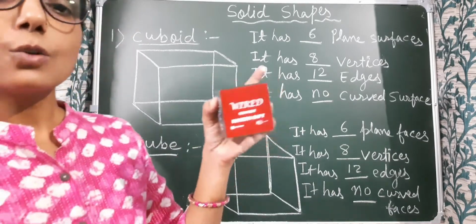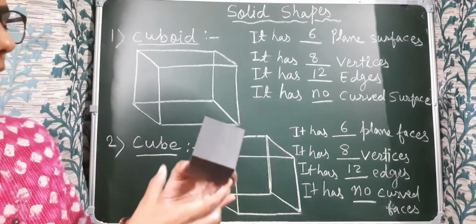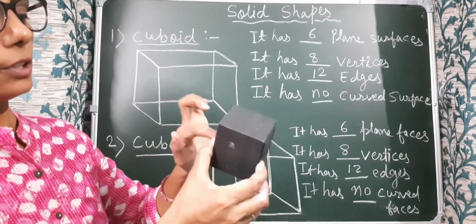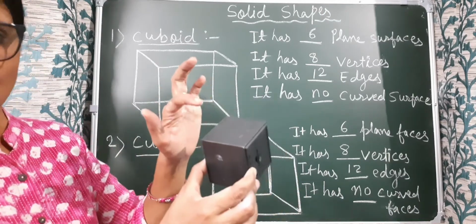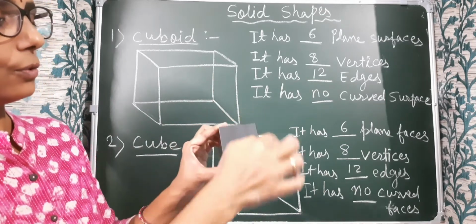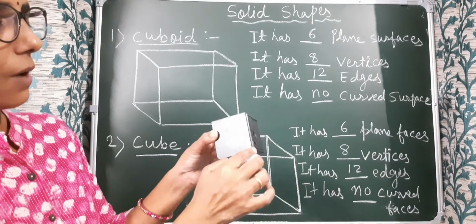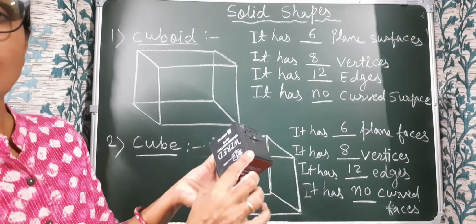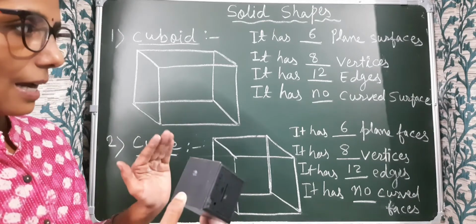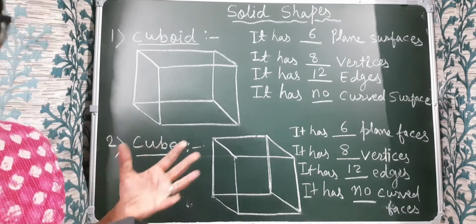Okay, see, this looks like a cube. It has 6 plane faces: 1, 2, 3, 4, 5 and 6. And it has 8 vertices: 1, 2, 3, 4, 5, 6, 7, 8. In this manner we can count the vertices and faces of a given solid figure.